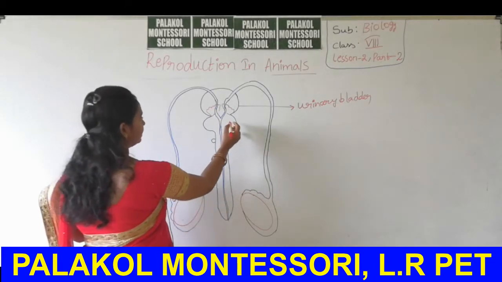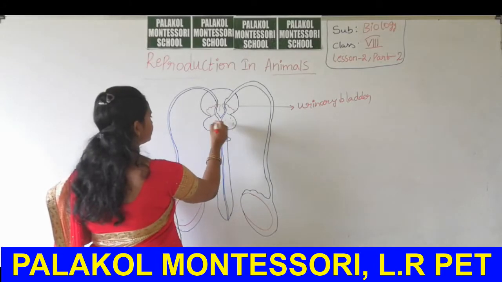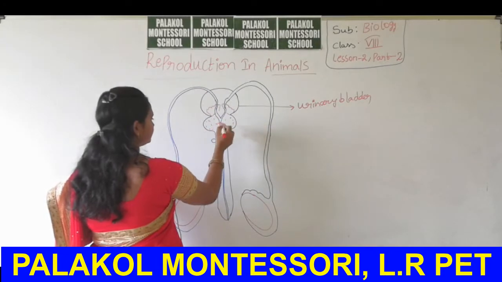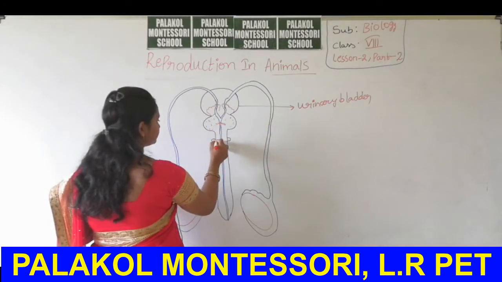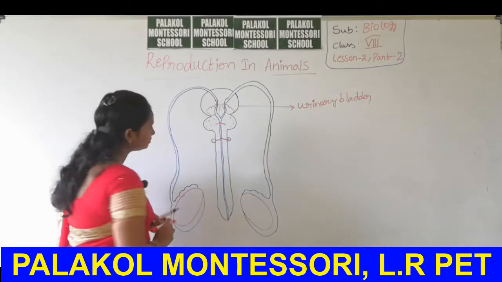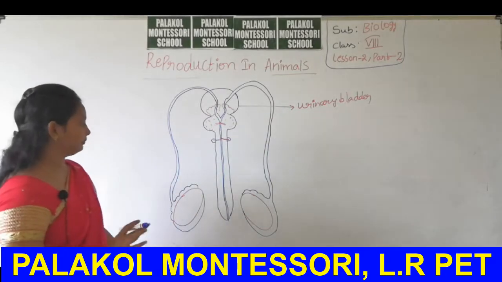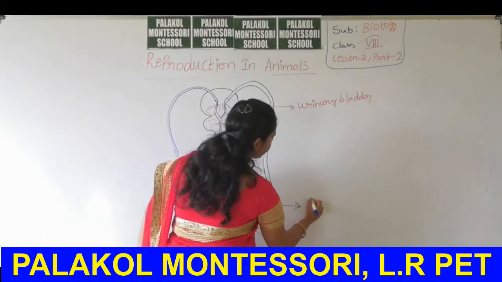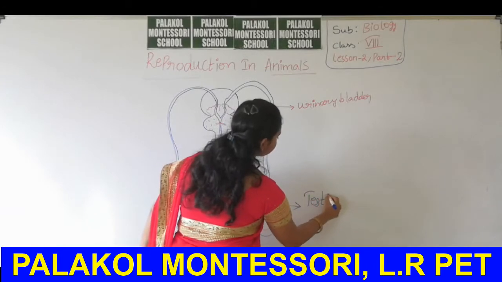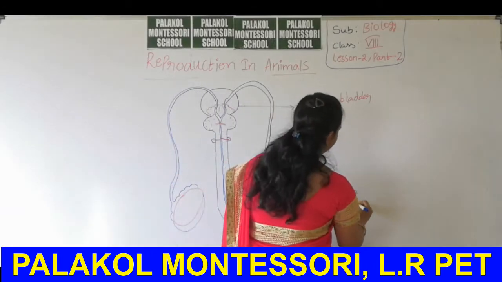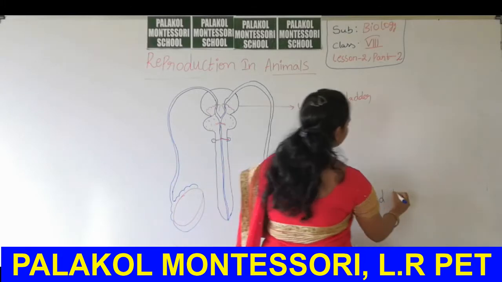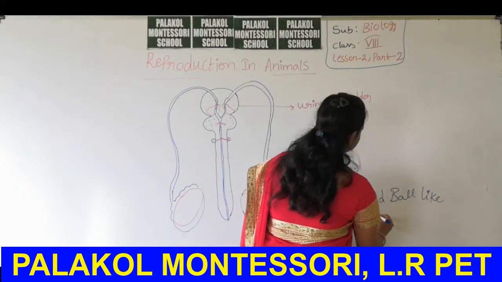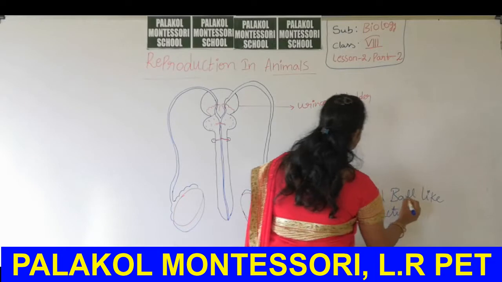Here another gland is present. From these glands also new tubes enter into this. Now, these round ball-like structures are called testes. Testes are round ball-like structures.